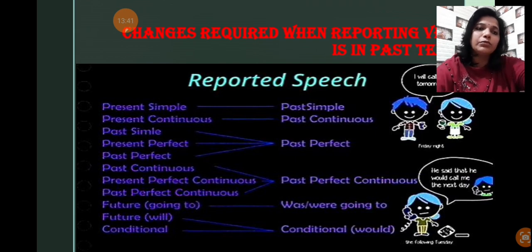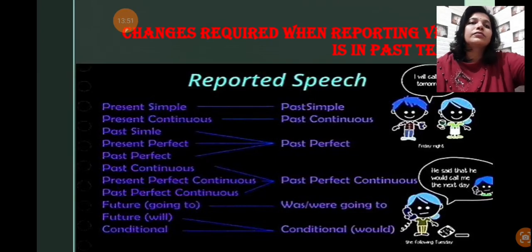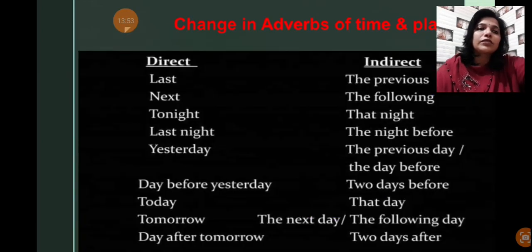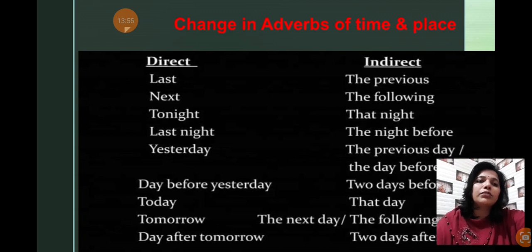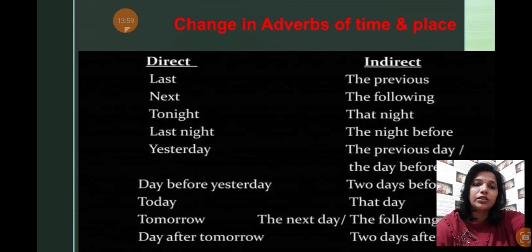So that way it will be changed. Shall and should. Okay, well, conditional. So let's move further. Okay, this slide is talking about, as we have discussed, that it requires a change in time and adverb.